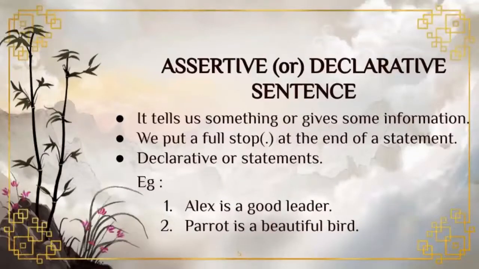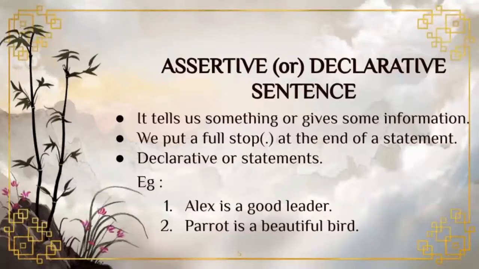What do you mean by declarative sentence? It tells us something or gives some information. Declarative sentence simply expresses an opinion or it makes a statement. Simply we can say that it declares something. It gives some information. Okay. And next point, end of the sentence.